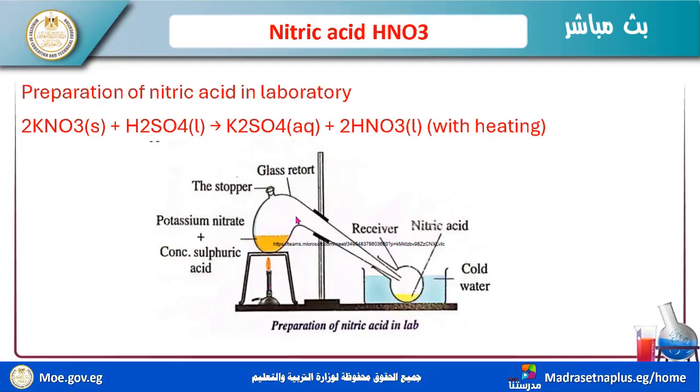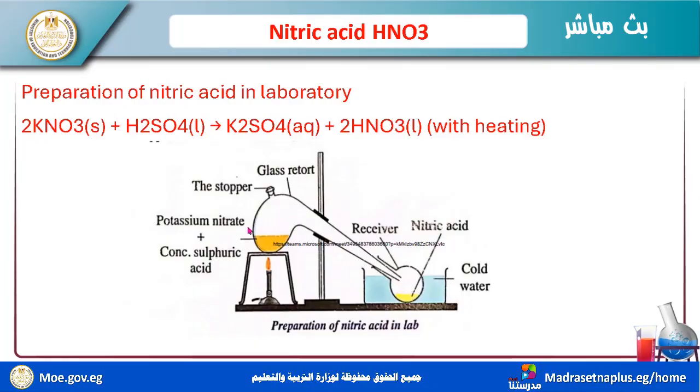this glass retort. Now, preparation of nitric acid in the lab. I have this apparatus, you can make this apparatus. I have these components. This is a table. I have a flame. I have a glass retort. I have acceptors. I have vessels with cold water.